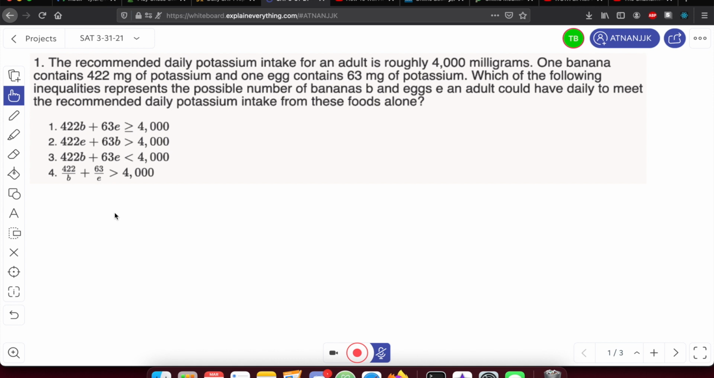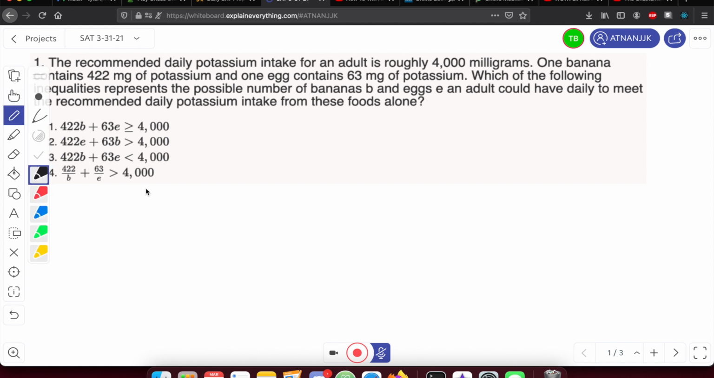The recommended daily potassium intake for an adult is roughly 4,000 milligrams. One banana contains 422 milligrams of potassium, and one egg contains 63 milligrams of potassium. Which of the following inequalities represents the possible number of bananas B and eggs E an adult could have daily to meet the recommended daily potassium intake from these foods alone?